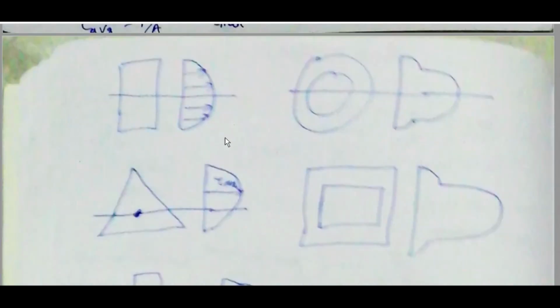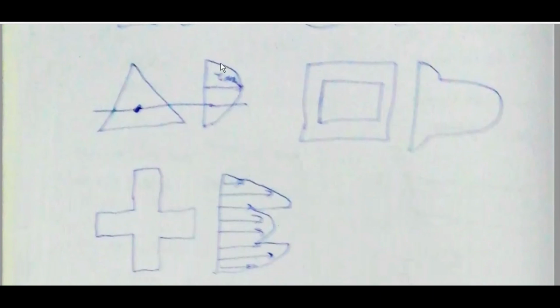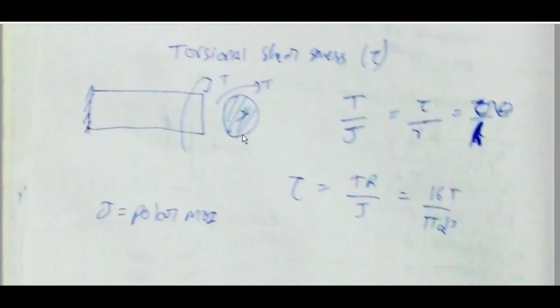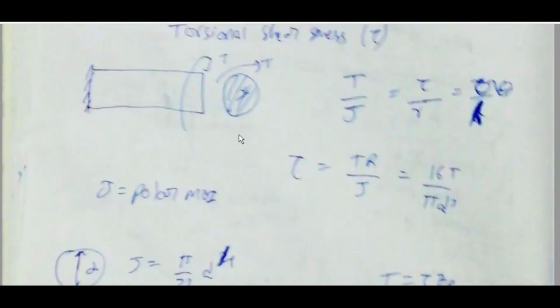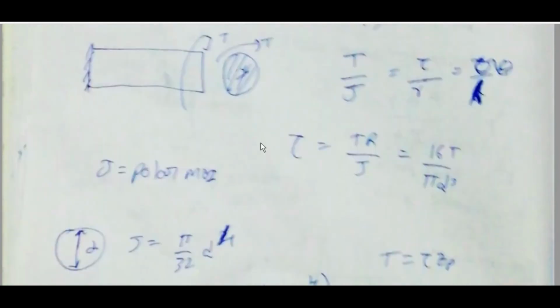This is the shear stress distribution diagram. Where there is a hollow cavity, the shear stress goes up. The more hollow, the more tau max. At the ends tau is 0. Now torsional shear stress tau, when torque T is applied: T by J is equal to